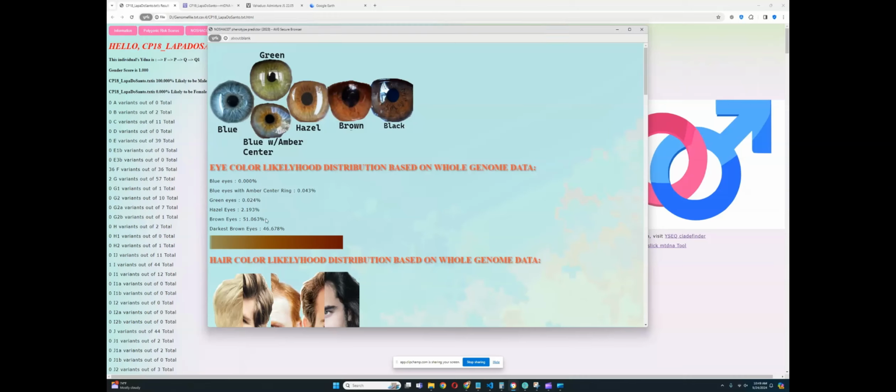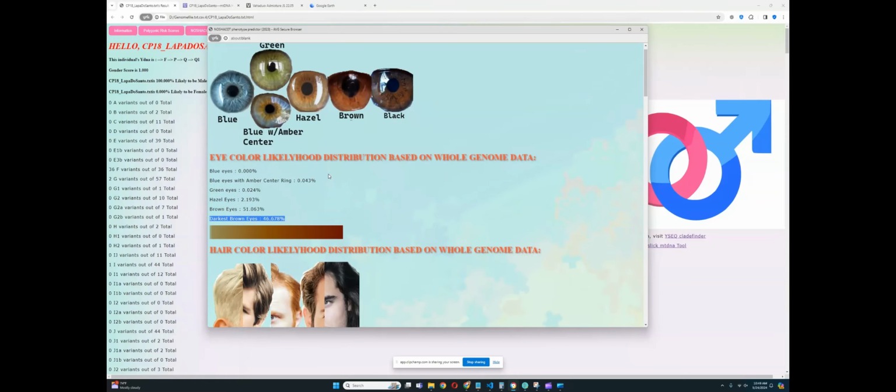Of course, there is pretty much 0% likelihood of blue or green eyes, and 2% for hazel, which is really big for a Native American. But he's got 51% likelihood of brown eyes and 46% likelihood of darkest brown eyes. So he most likely has brown eyes, actually.